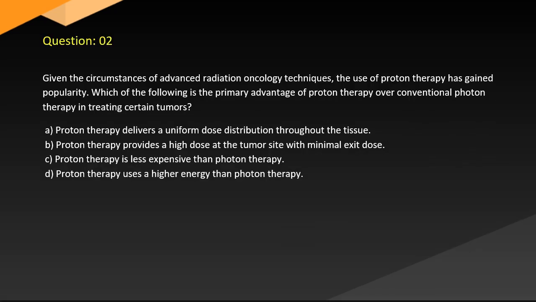Question 2. Given the circumstances of advanced radiation oncology techniques, the use of proton therapy has gained popularity. Which of the following is the primary advantage of proton therapy over conventional photon therapy in treating certain tumors? A. Proton therapy delivers a uniform dose distribution throughout the tissue. B. Proton therapy provides a high dose at the tumor site with minimal exit dose.